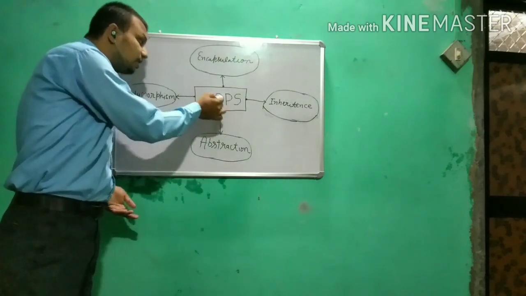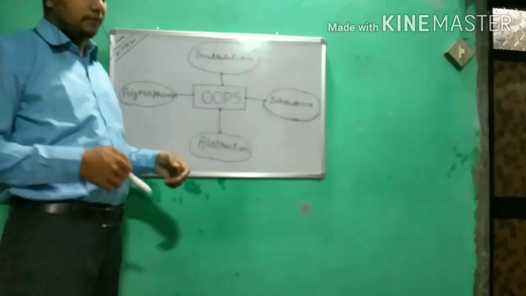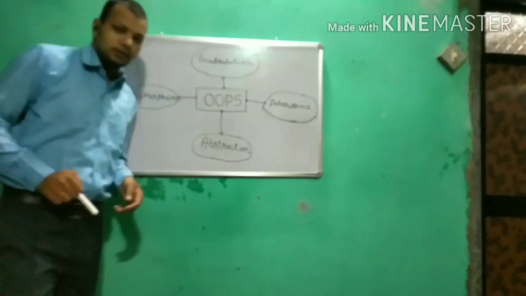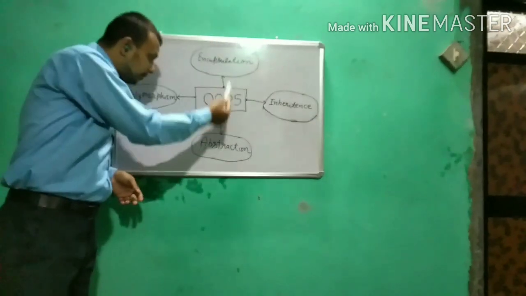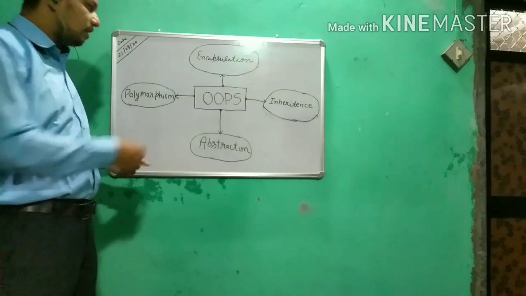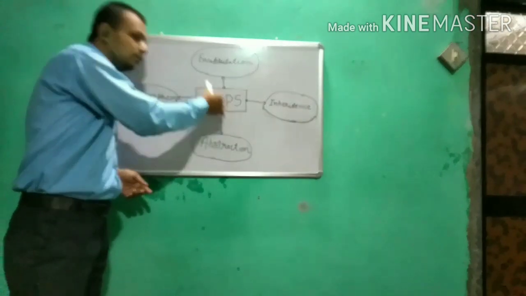Then it is oriented. What is the meaning of oriented? Oriented means when you are moving around something, when you are focusing on something. It means your programming will be oriented on the object. It will be somewhere around the object only. That is why it is called object oriented.